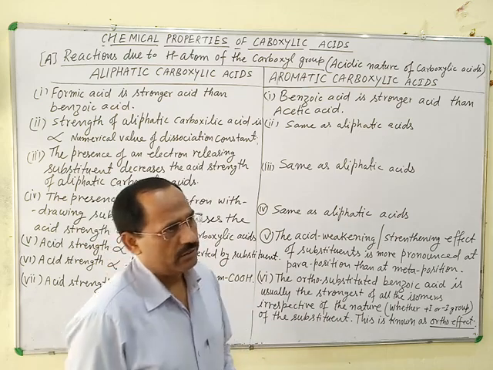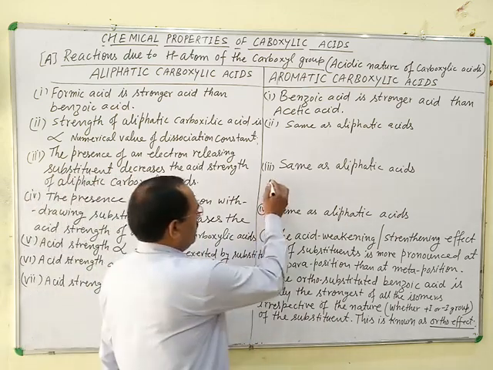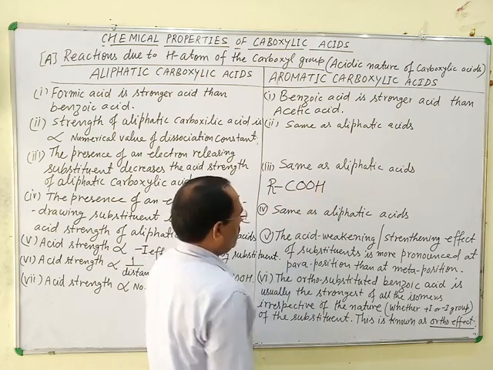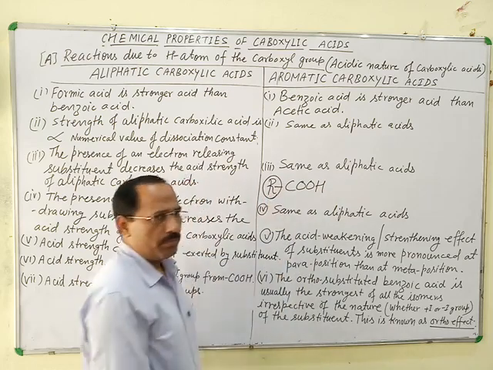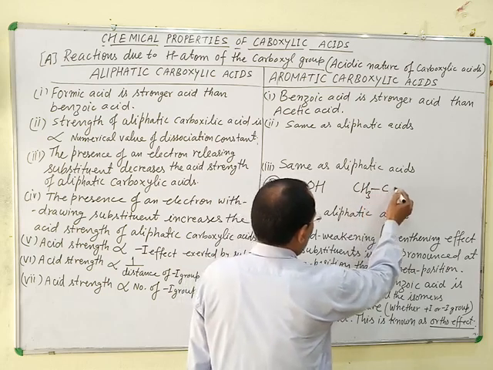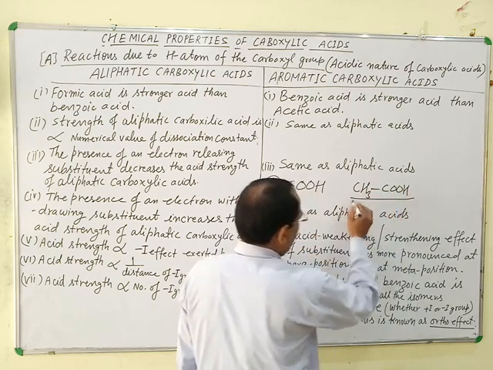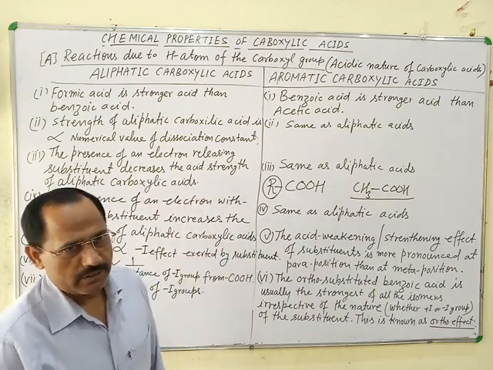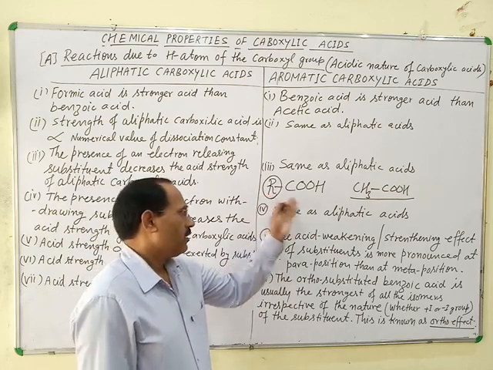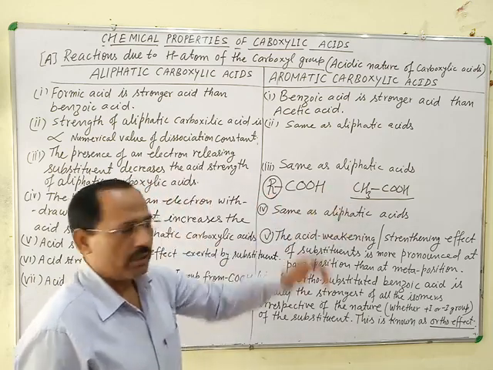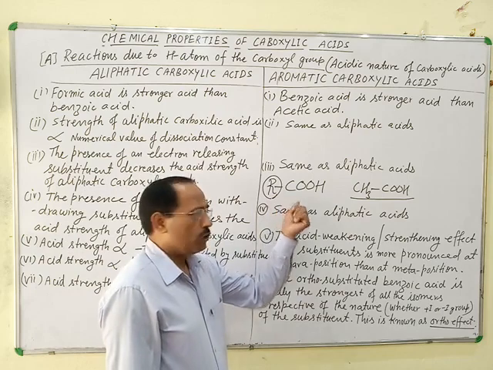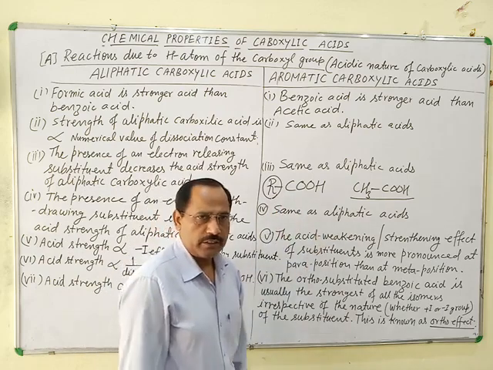Aliphatic carboxylic acids are generally represented as RCOOH, where R is an alkyl group. For example, if R equals CH3, we get CH3COOH. This is acetic acid. As the size of the alkyl group and its degree increases, the structure and property of the carboxylic acid also change. When R equals C2H5, we get propionic acid.